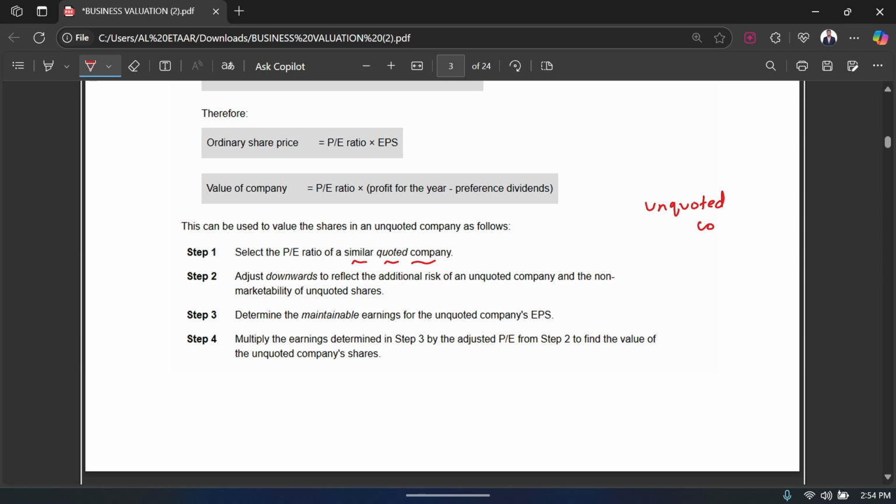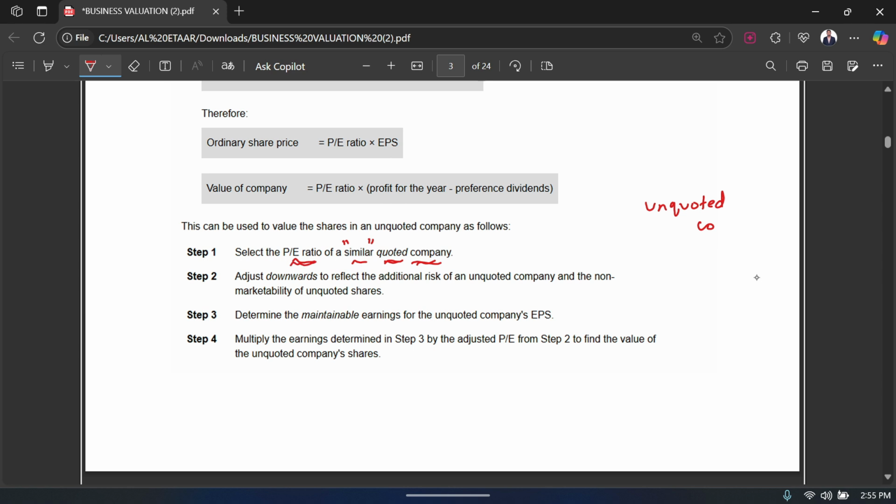Now, since it is not listed on the stock market, I cannot look at its PE ratio and understand the market expectation, because there is no market expectation. So step number one, I can select the PE ratio of a similar quoted company, a company which is listed on the stock market. I'm going to look for a similar listed company, and select its PE ratio.